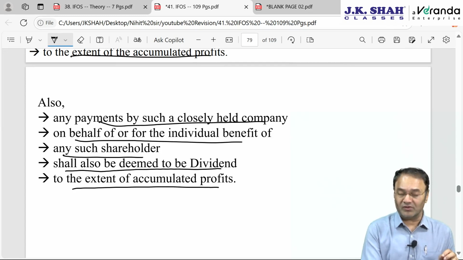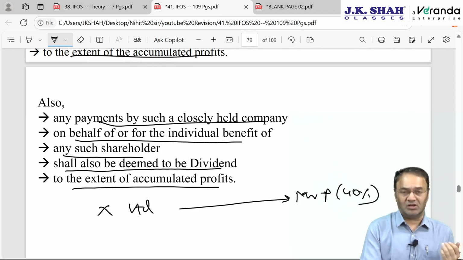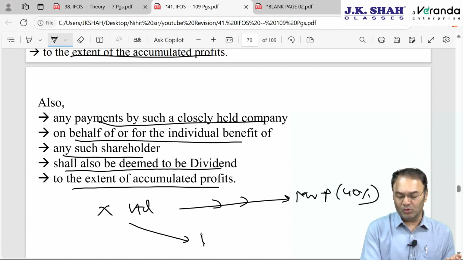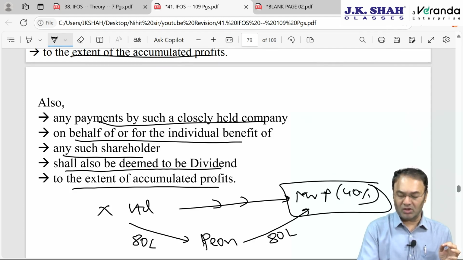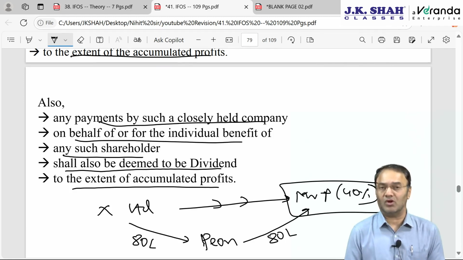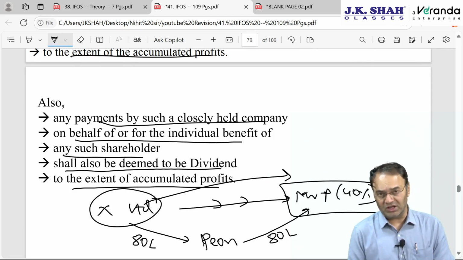Now what happened in one of the cases is, company X Limited, rather than giving a loan to Mr. P who holds 40% shares, otherwise it would be deemed as dividend if the loan is directly given to him, gave the loan to Pune who holds no equity share in the company. The company gave him 80 lakh rupees of loan, and in turn, the loan was passed on by Pune to a shareholder holding 10% or more. In such a situation, this will also be deemed as dividend.